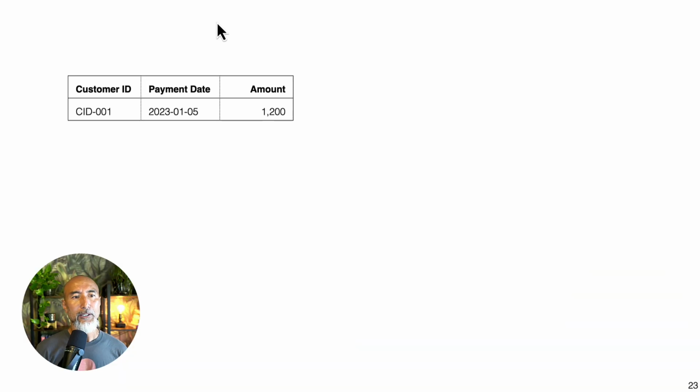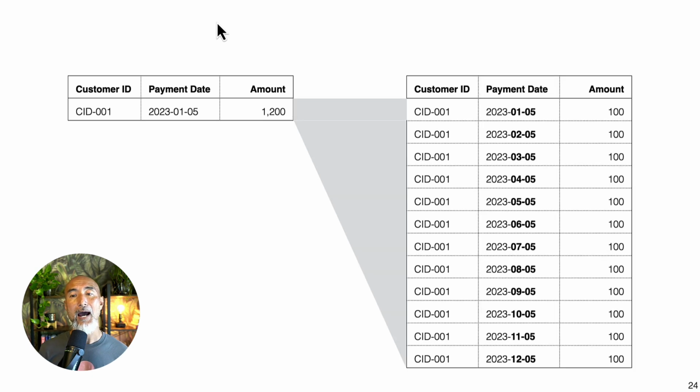So usually you have this data, just one row for each payment, right? But ideally, in order to calculate MRR, you want to have the data like this, right? So starting from January all the way to December, and each month should have the amount that is basically the whole amount divided by 12 months.